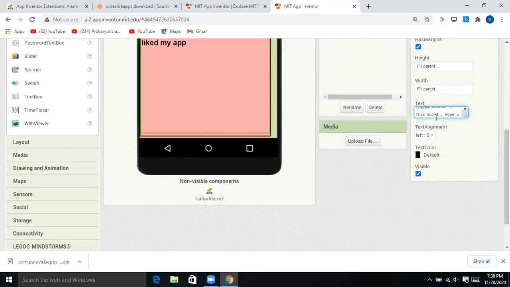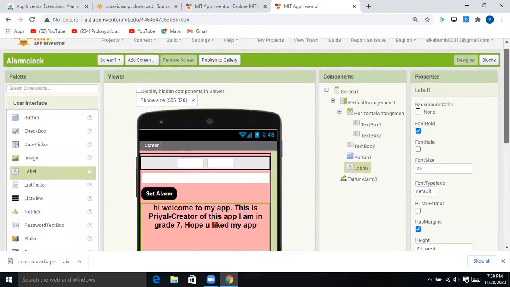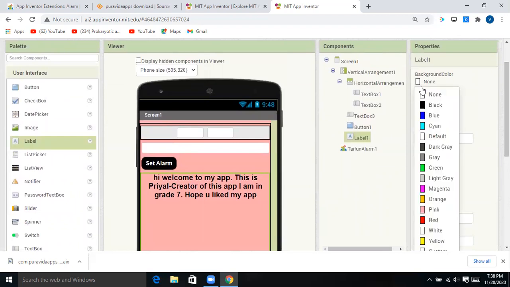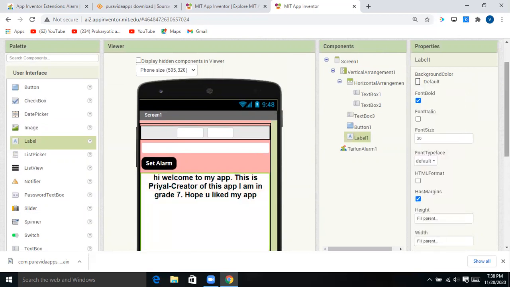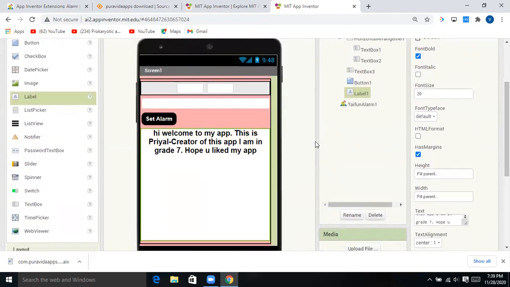I am in grade, you can also write your grade here. My grade is 7. I'm writing 7 here. Text alignment is center. I'm putting it. See. And what else? Background color. We can change it. Make it white. Let's see, white. Okay, white is also pretty. See, so our app is ready.